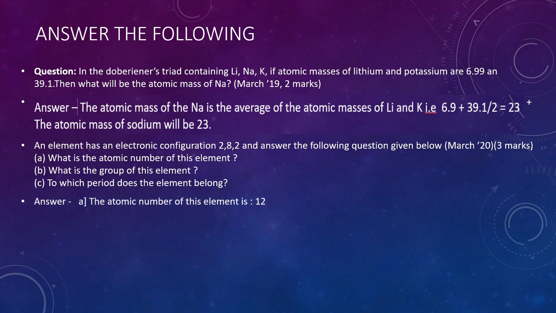Now the atomic number of this element is 12, that is, 2 plus 8 plus 2 is 12. The group of this element is 2. The group is determined by the valence electrons present in the outermost orbit. The period of this element is 3 because 3 atomic shells are present.